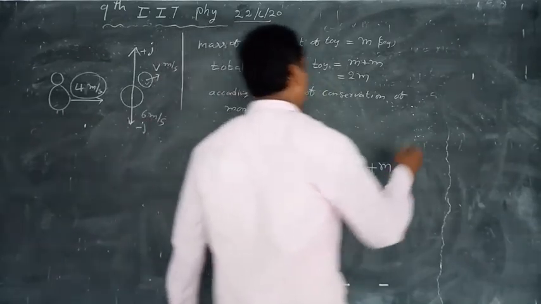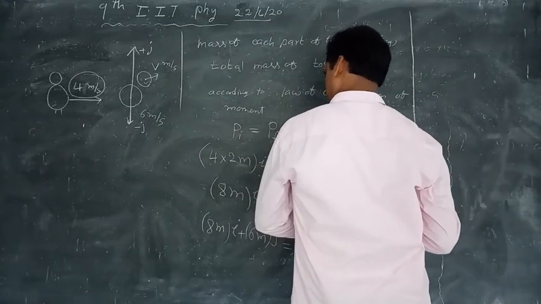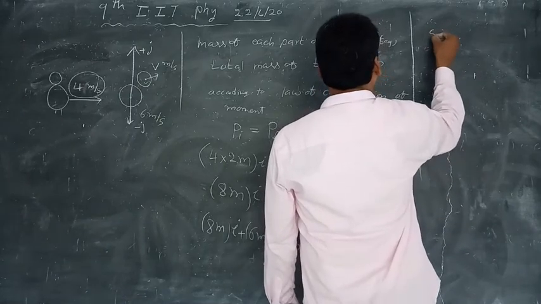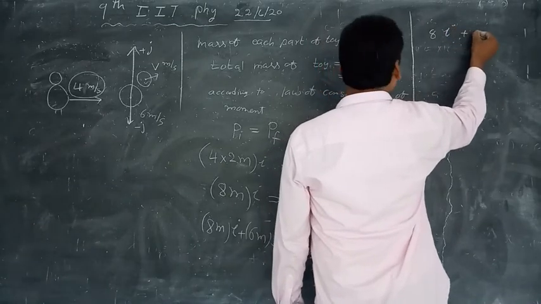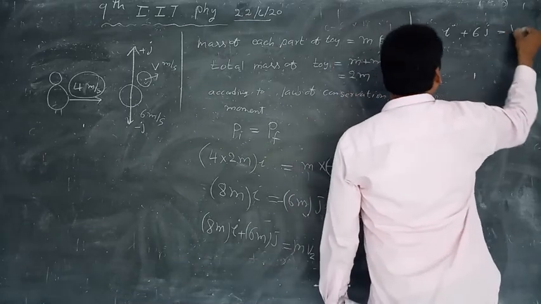Here m is common, so m cancelled. 8 i plus 6 j is equal to v.